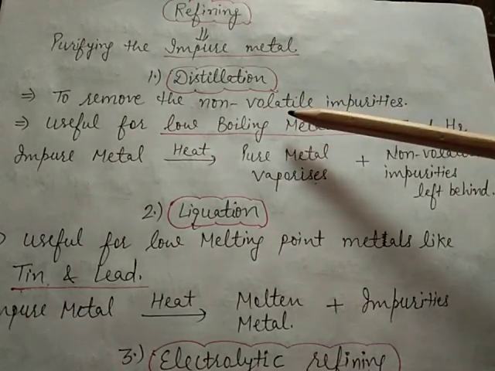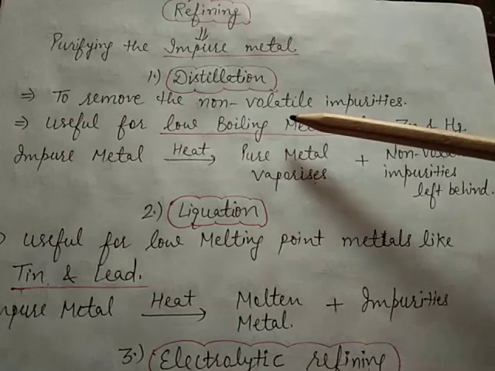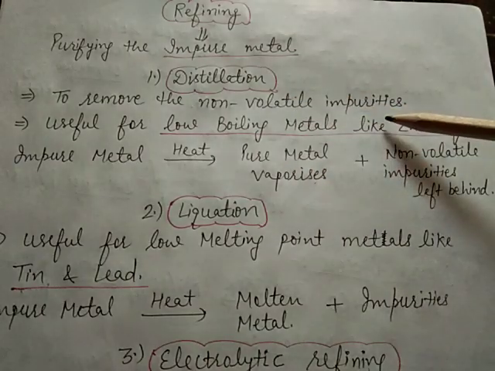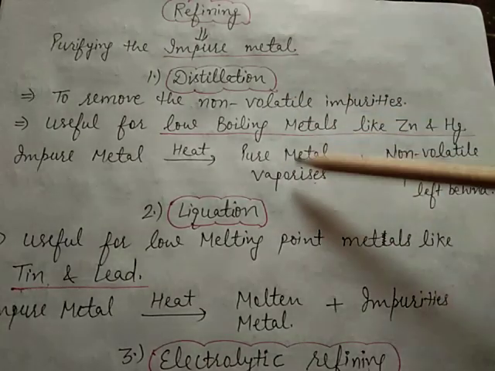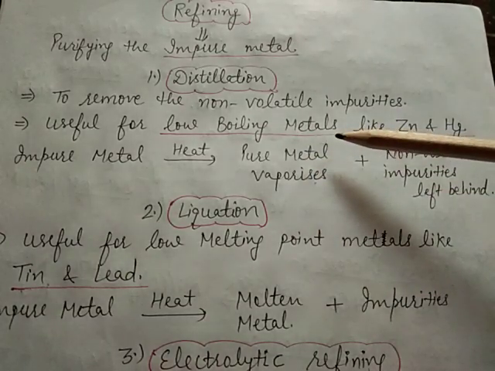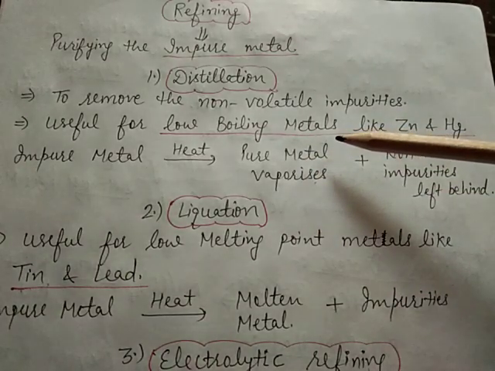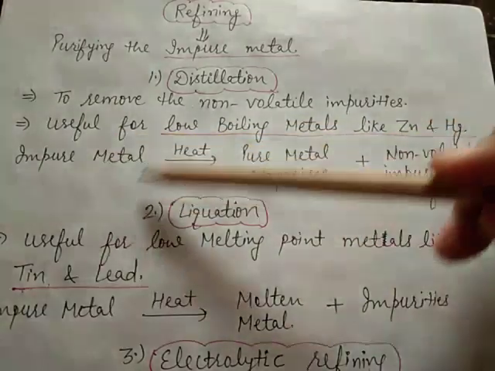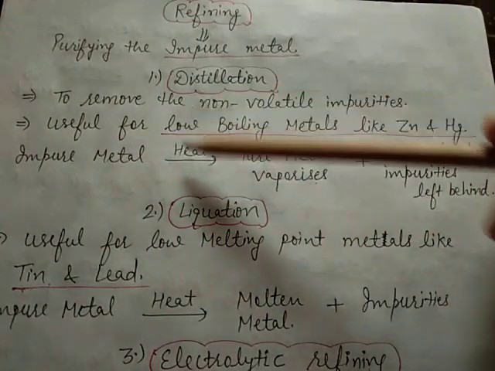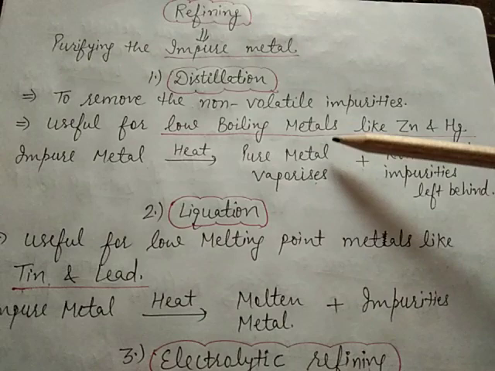This method is used to remove non-volatile impurities from volatile metals like zinc, cadmium and mercury. These are metals which have a low boiling point.